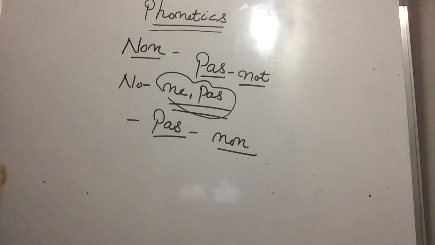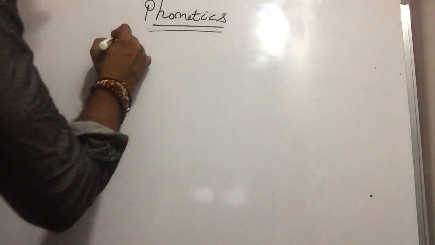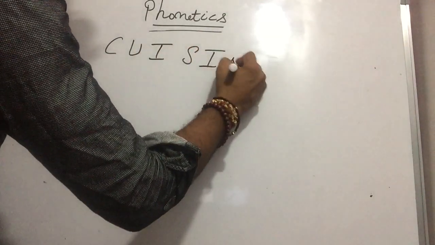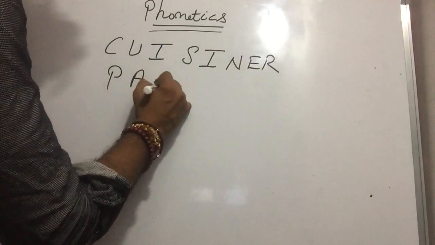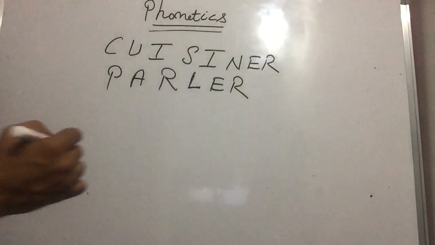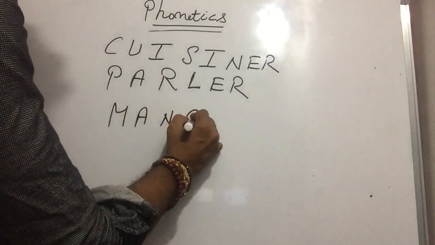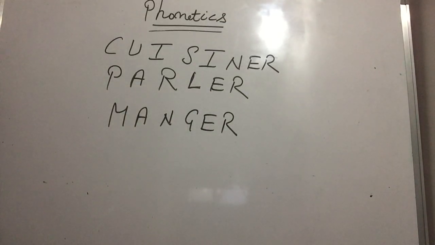Don't worry, because that's the very first class. First I want to explain what the French language is, what phonetics are, so we'll come to know all these things. Right, Paji? Yes. Let's repeat the chapter again. Paji, you have to read this. What is this, Paji? Cuisine. Very good. What is this, Paji? Very good, Paji. What is this, Paji? Manger.